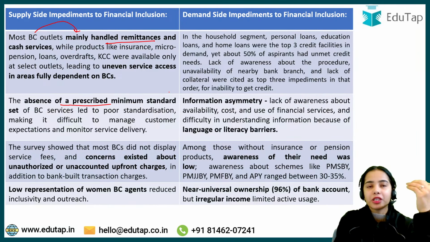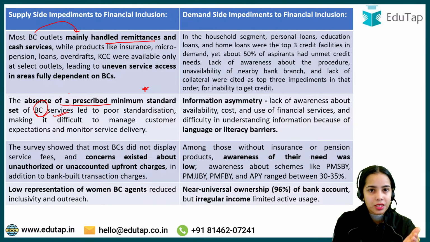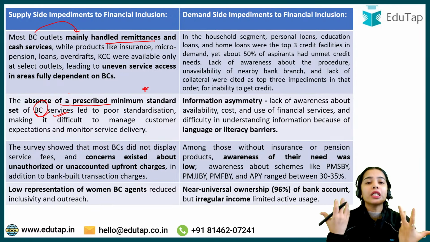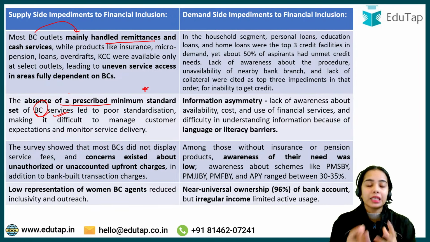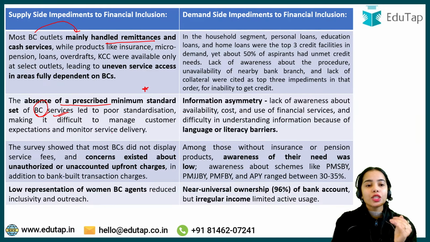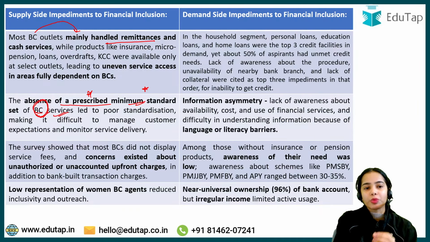See, there is no prescribed minimum standard set for the business correspondent services. So there is no standardization. Some business correspondents are providing some services, others are providing other services. There is a difference in the quality of services and products that they are providing. So there is absence of a prescribed minimum standard, and this has led to poor standardization.